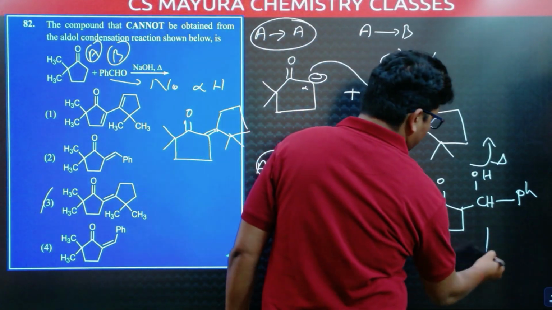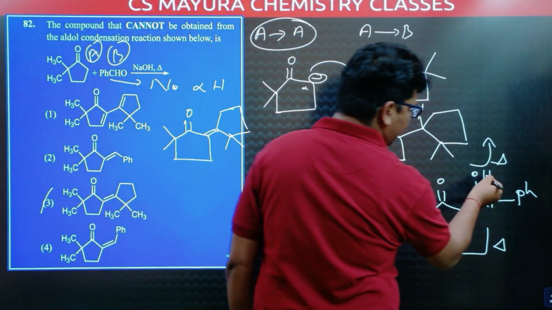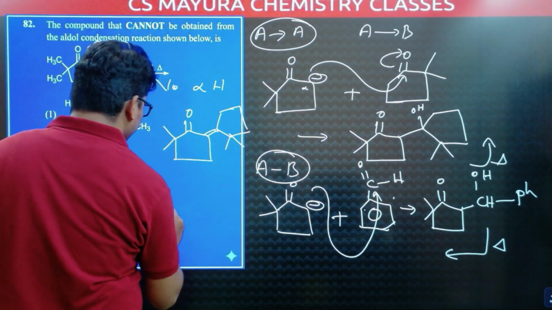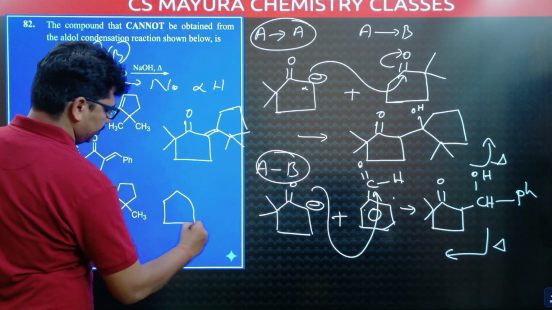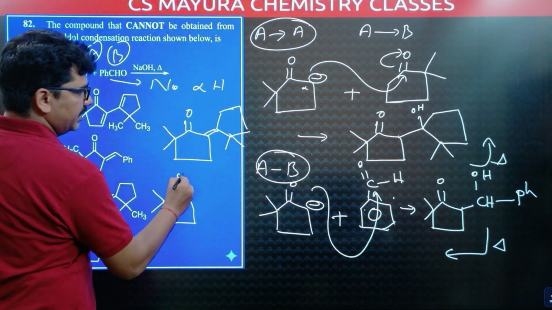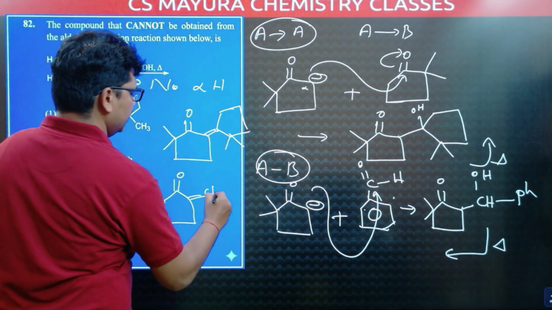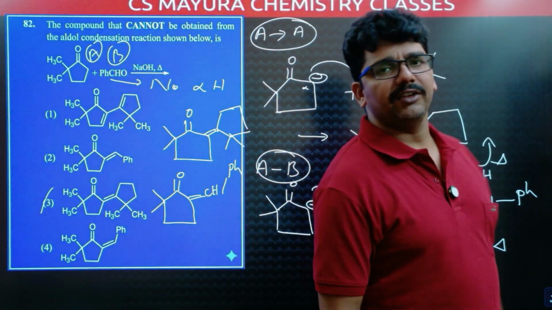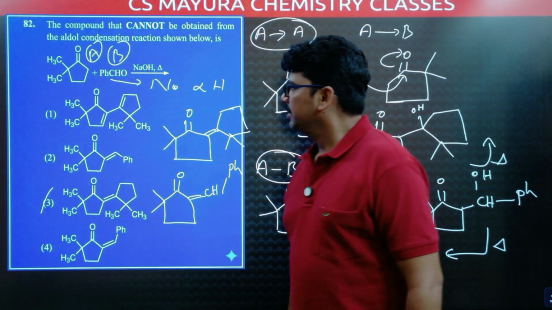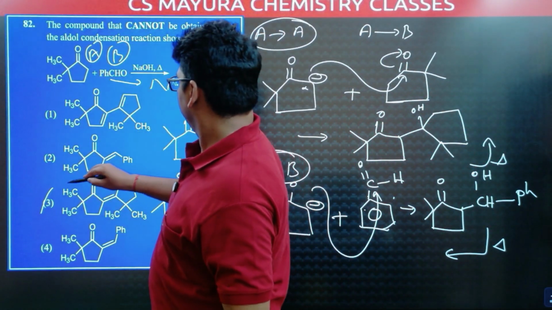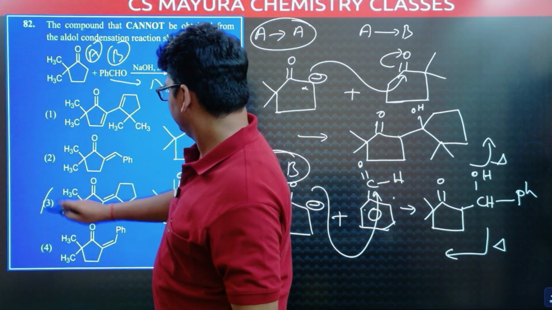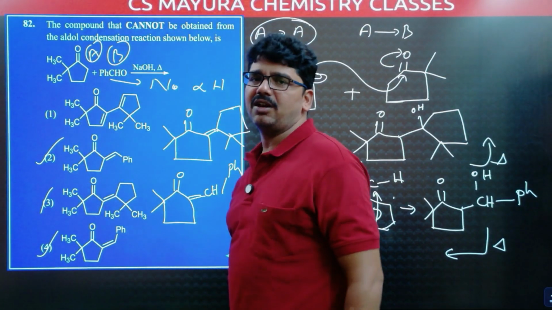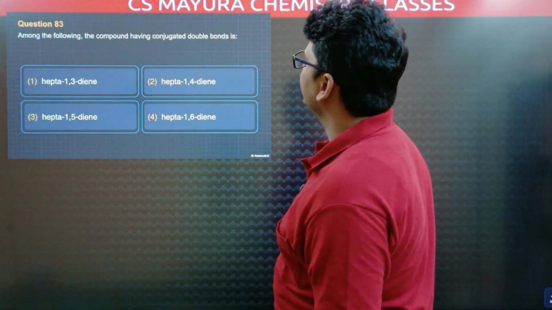It is on heating. From here OH, from here hydrogen is removed. Then double bond is formed. The product is this double bond, CH and Ph. It is like cis form. It will give a trans form also. That is stereo part. So this product is possible. 2, 3, 4 is possible. 1 is not possible.